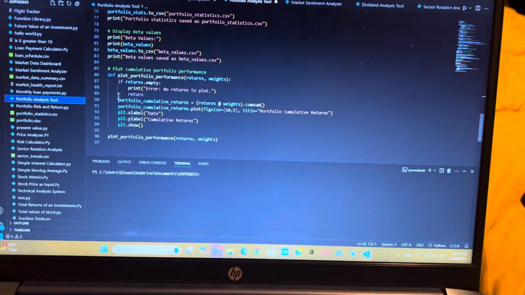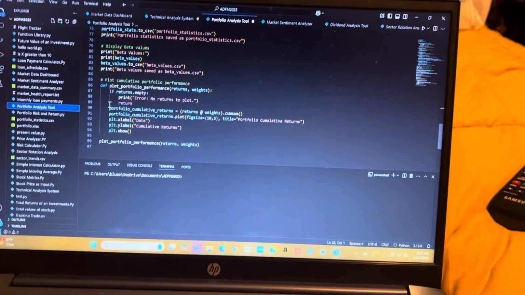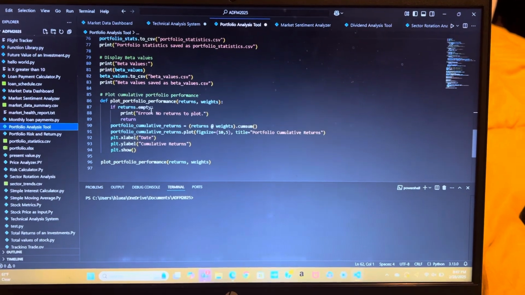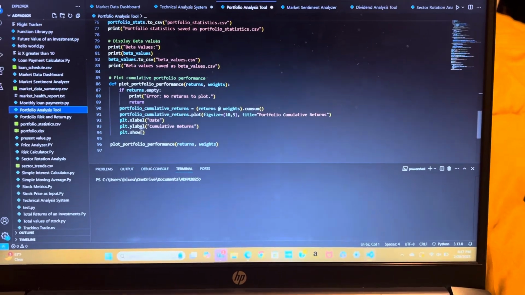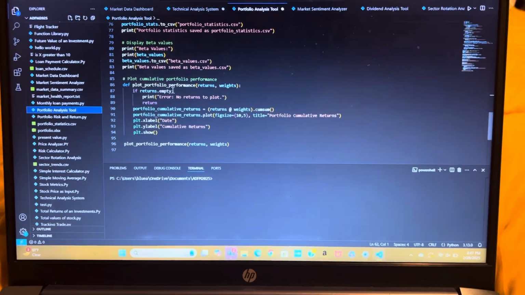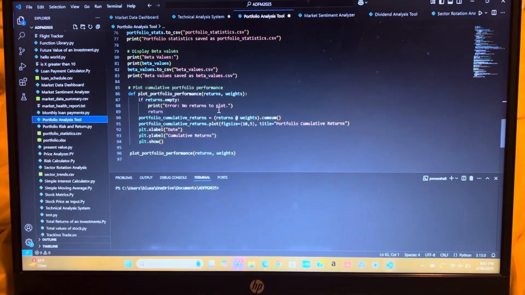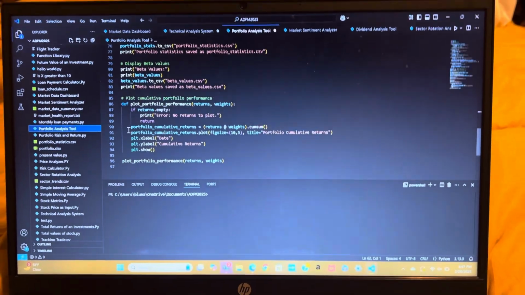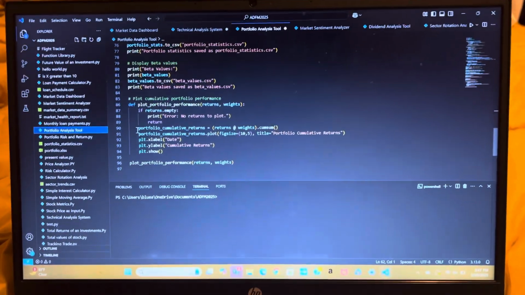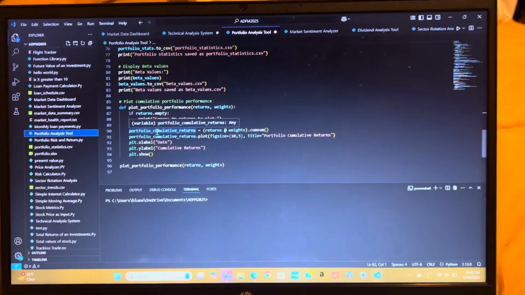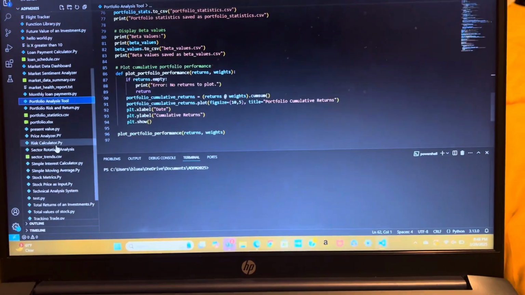And again, also following that is an if-else statement, saying if we could actually pull the returns, then this is all we're going to plot. If we couldn't pull the returns, empty, no returns to plot, end of code. But the else statement being if you could pull that data, you're going to display all of this. And that's just the end of that code. Then we're going to go to market sentiment.